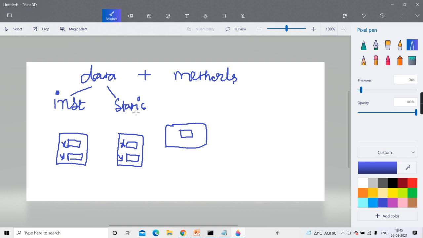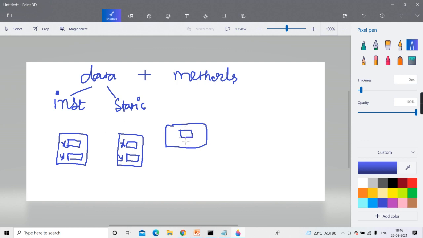But don't confuse: static means is it constant? No, static means you can change it. Remember, it is not constant. How to create a constant in Java is a separate topic, don't worry. So it is shared by all the objects, and it is created in some common space. Where it is, that too I'll tell you. Where it gets the space, I'll tell you later. Just remember that there is one common space, and in that static gets the memory, and every object is going to share it, because it is not separate for everyone.